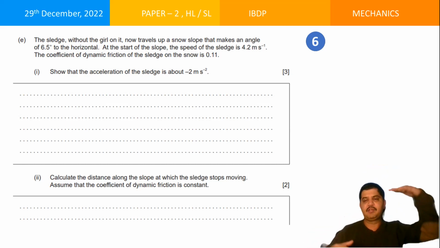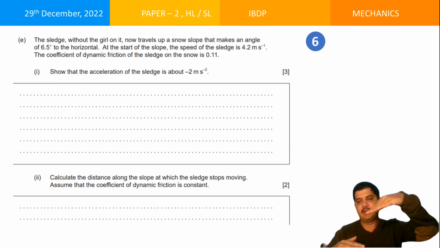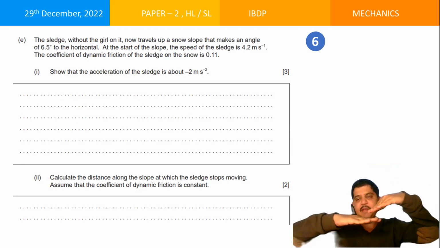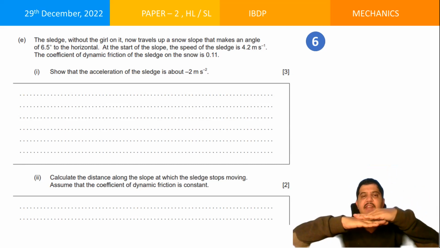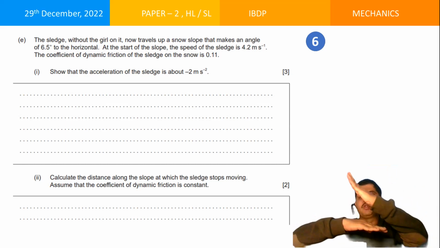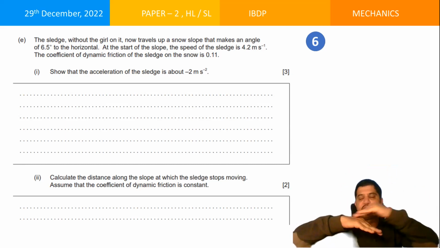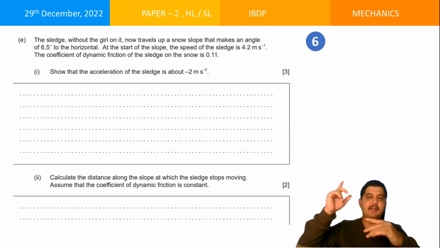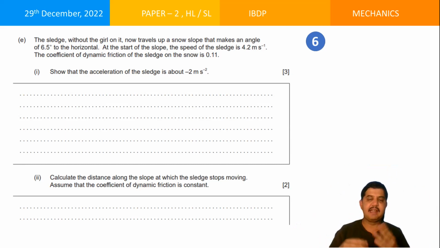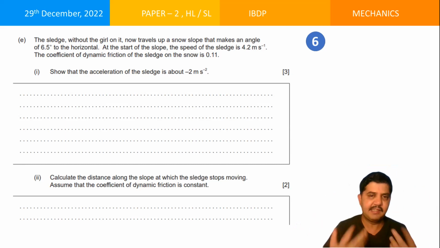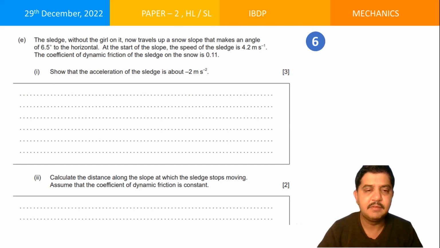Now what happens? She started from here. She came down like this, and suddenly this was the plane. She landed over here. Then she started moving like this, and then once again she goes up a snow slope. So it's like this. She goes up like this over here, up the plane. The angle of the inclination is given, and then you need to find out the acceleration. Acceleration is this. It should be minus 2. Prove it. Easy to prove. Only put the free body diagram.